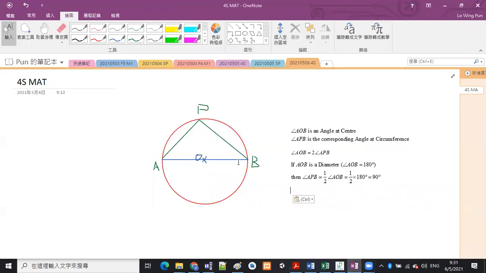If this is a diameter, then the angle at circumference looking at the same arc will be a right angle.